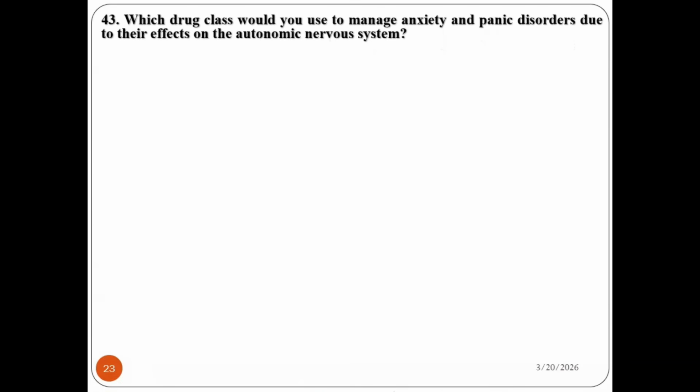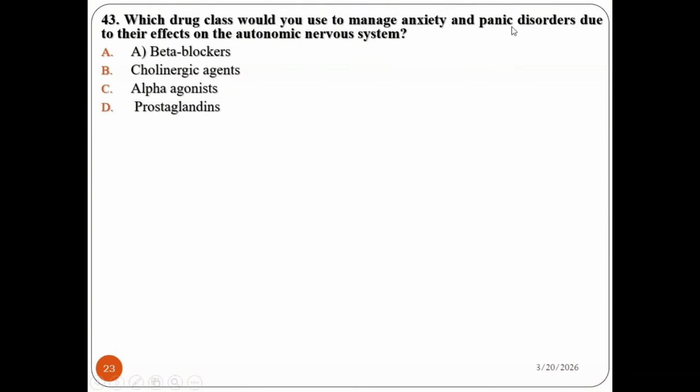Question number 43, which drug class would you use to manage anxiety and panic disorder due to their effect on the autonomic nervous system? You may think of management of anxiety as CNS drugs, but the question is about the one that has an effect on the autonomic nervous system which leads to anxiety. A is beta blocker, B is cholinergic agents, alpha agonists, prostaglandin. Which drug class would be used to manage anxiety in panic disorder due to their effect on the autonomic nervous system?